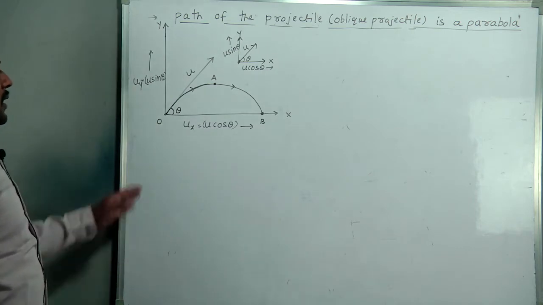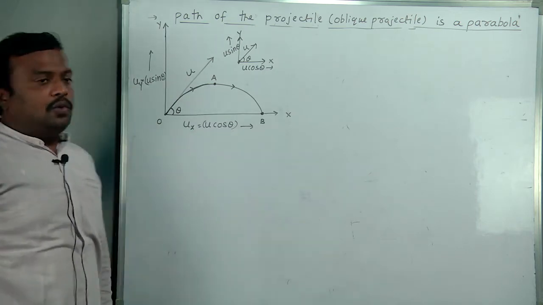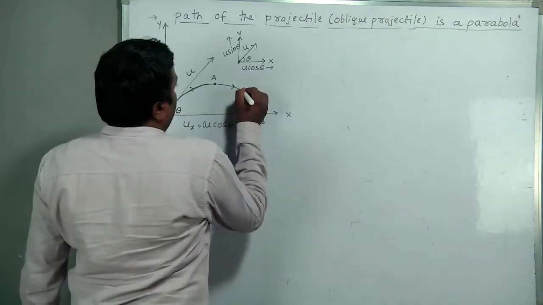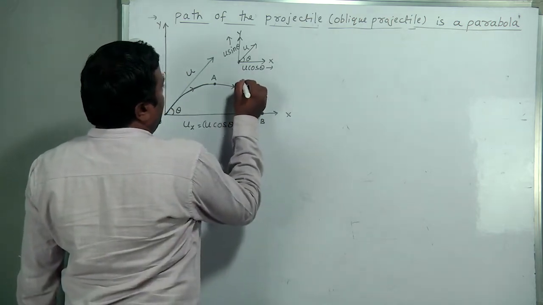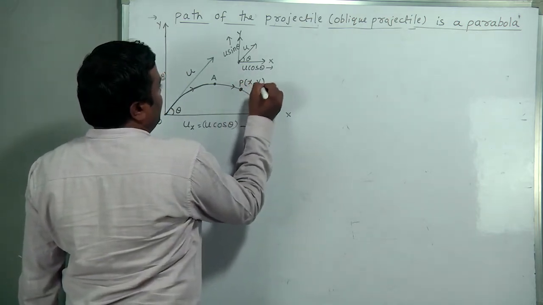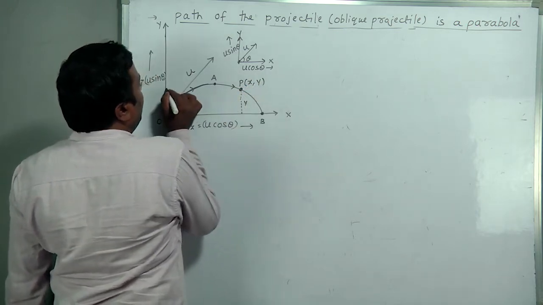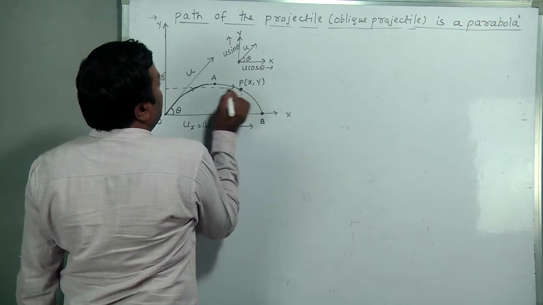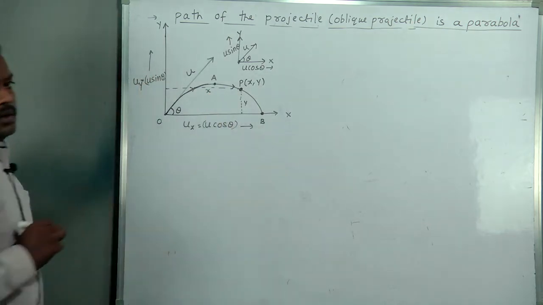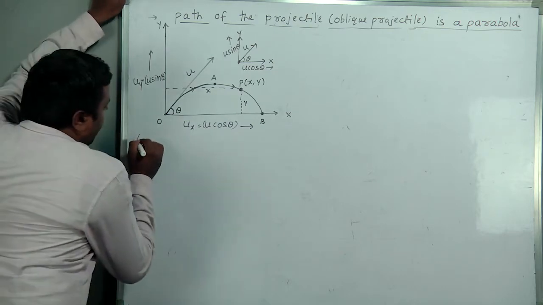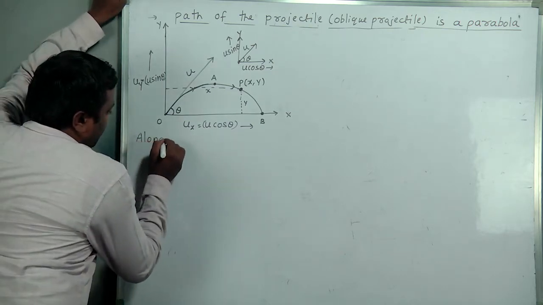Along horizontal Ux equal to U cos theta, vertical Uy is equal to U sin theta, and at any point P, consider the coordinates x comma y, means this is the y and it is the horizontal displacement x. Those displacements we should find. Now, first you take along horizontal.